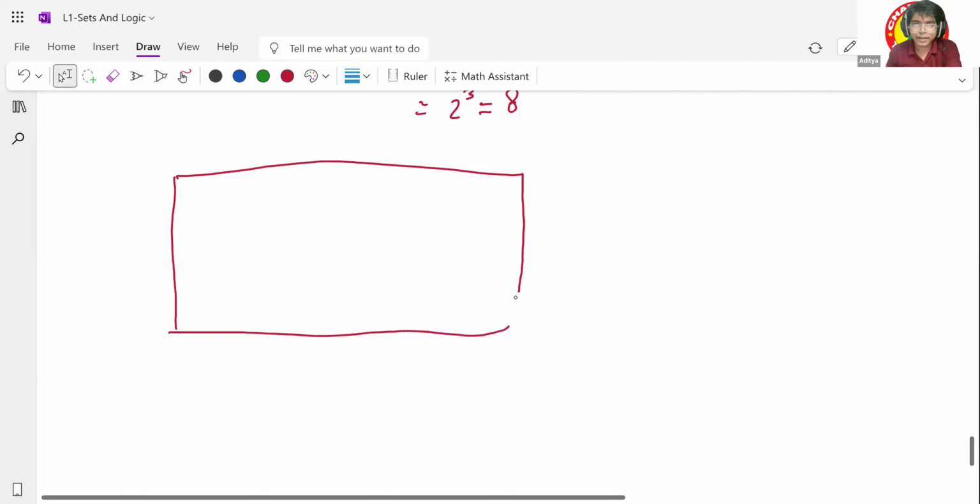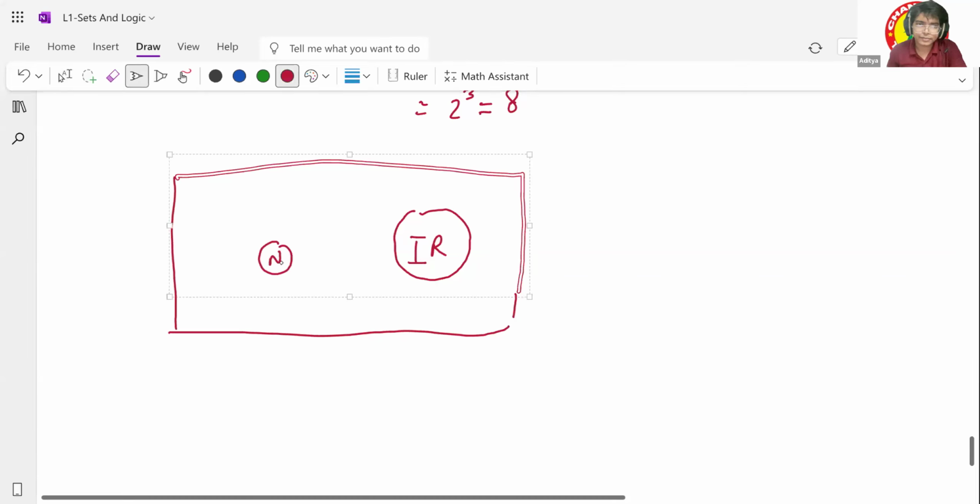First, I'll directly write irrational numbers here in a bigger block. I'm writing that as I and R. Here I have first natural numbers. Then I have W as whole numbers.